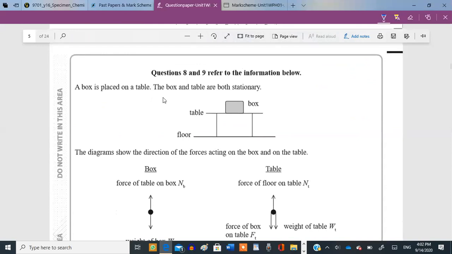A box is placed on a table. The box and table are both stationary. This is the table, this is the box, this is the floor. The diagram shows the direction of forces acting on the box and on the table. Okay, so Newton's third law, if you remember, the force applied by the box on the table and the force applied by the table on the box. So let's see.